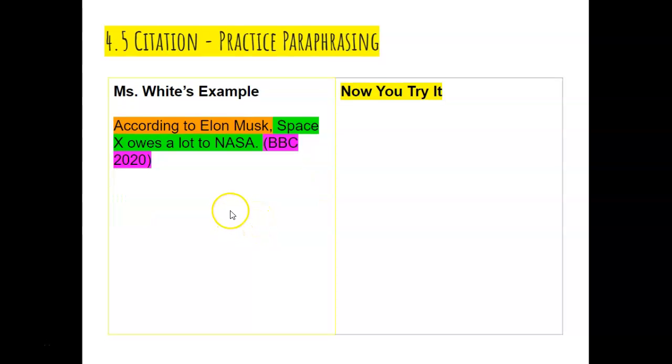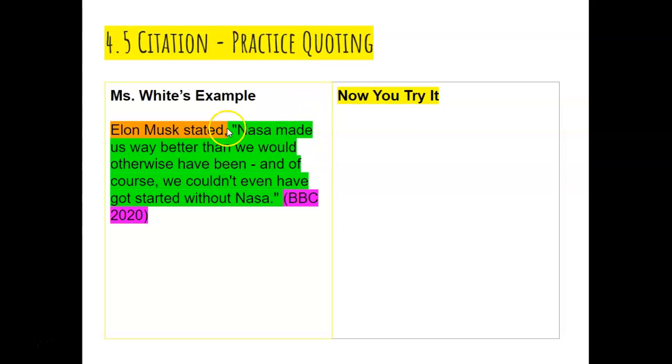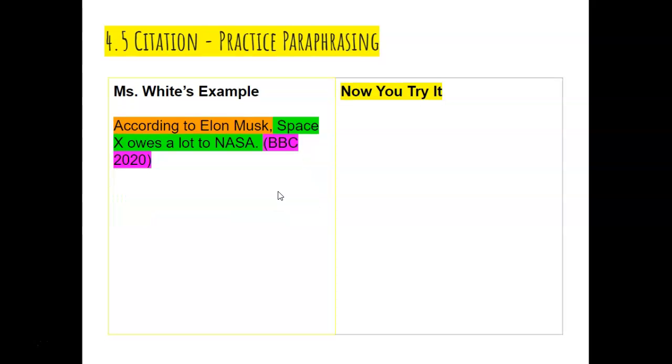If I didn't want to quote him exactly, I could write it like this. According to Elon Musk, comma, SpaceX owes a lot to NASA. So this is basically what he said, but it's not exactly what he said. I used the quotation marks here in the last slide because that's exactly what he said. But now I'm kind of summarizing what he said, or paraphrasing because it's just one small part. And I didn't change the BBC 2020.